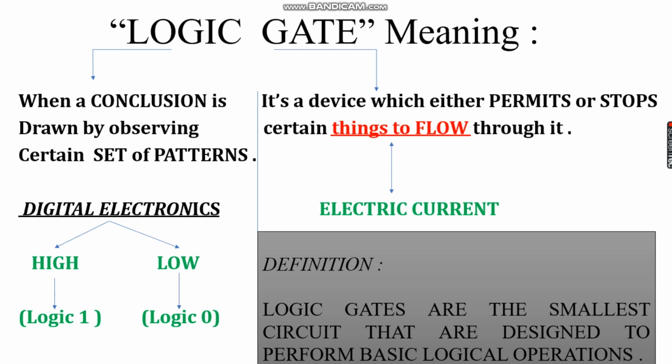Here, in this context of digital electronics, certain things to flow means we are referring to electric current. So, a gate is a device which either permits or stops electric current to flow through it.